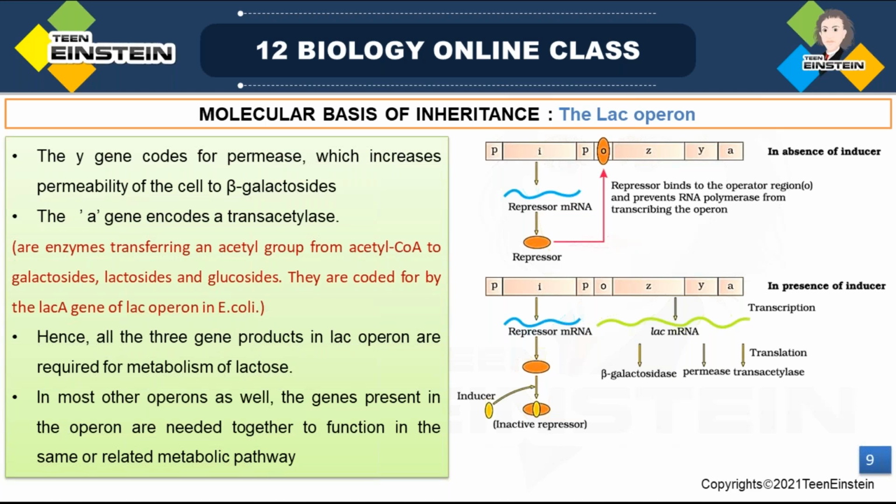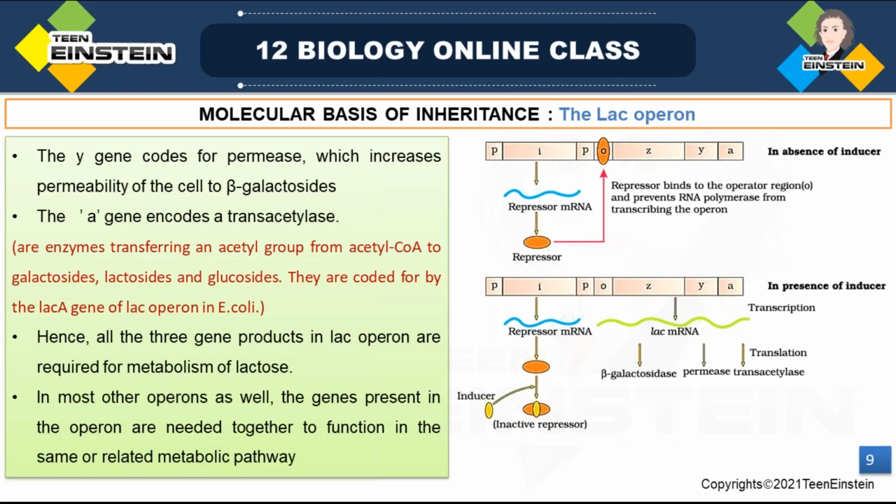This beta galactosidase should enter inside the cell. Correct? Then only it can help for the hydrolysis of lactose. So the cell should permit the entry of beta galactosidase. So this Y gene forms permease, which increases the permeability of the cell to which enzyme?